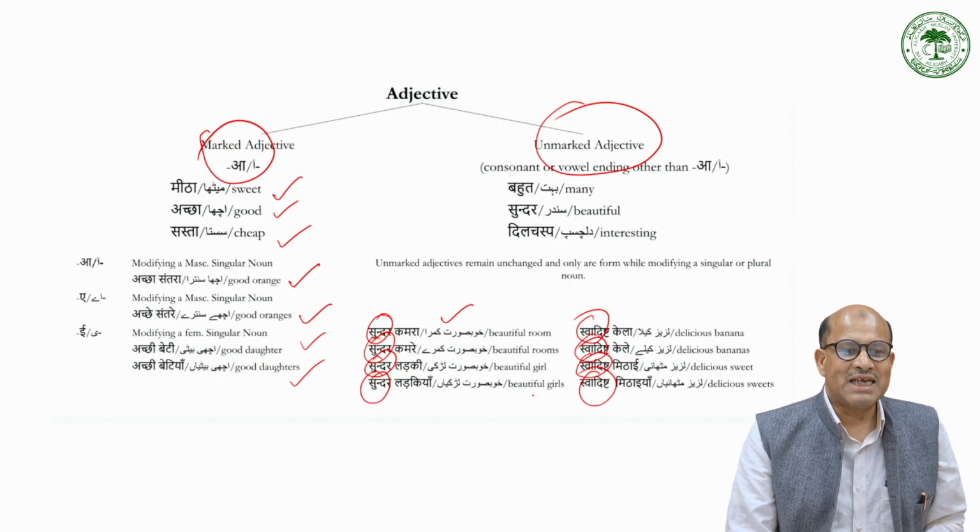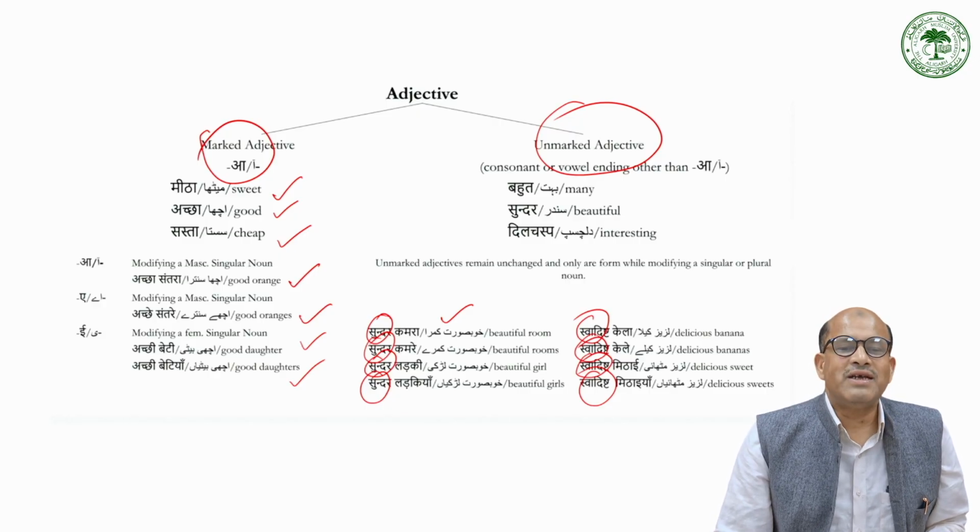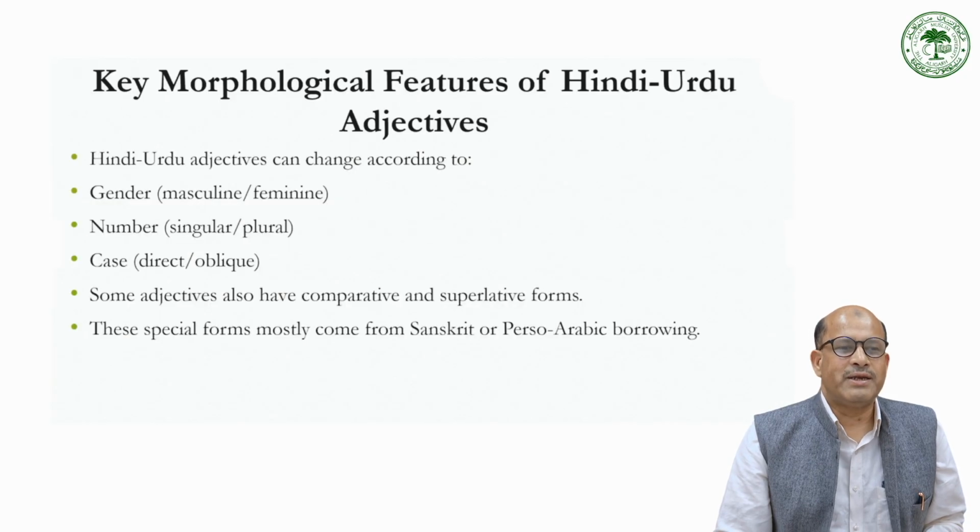So unmarked adjectives remain unchanged irrespective of their use. So it always agrees with the modified noun. The marked adjective changes with nouns. Unmarked also agree, but their form remains the same in all agreements.